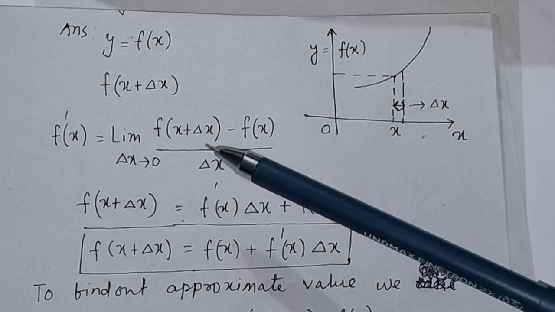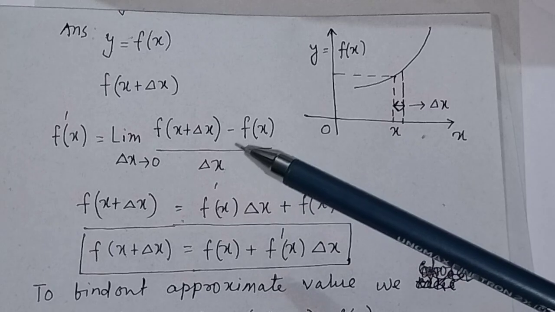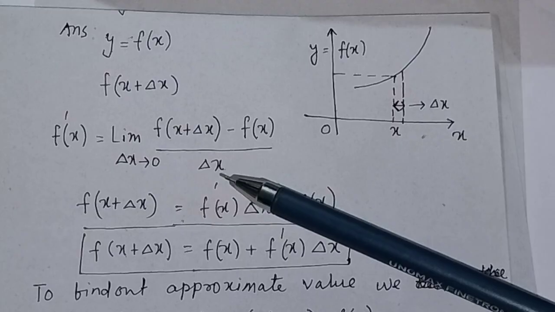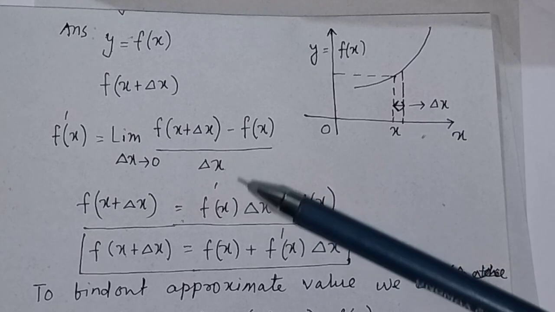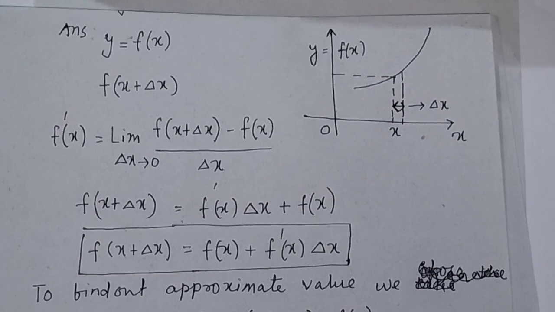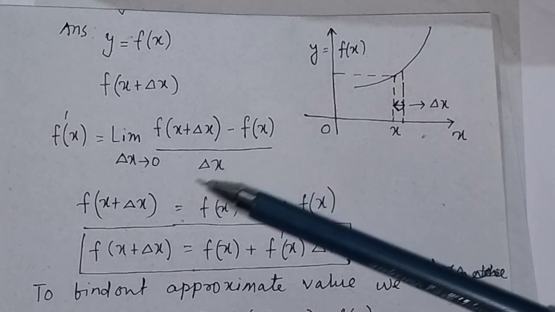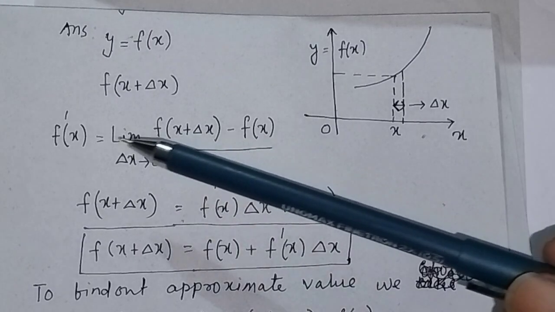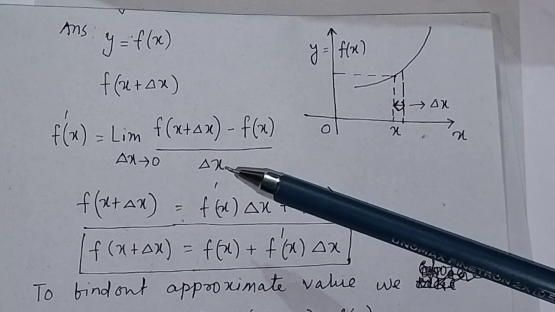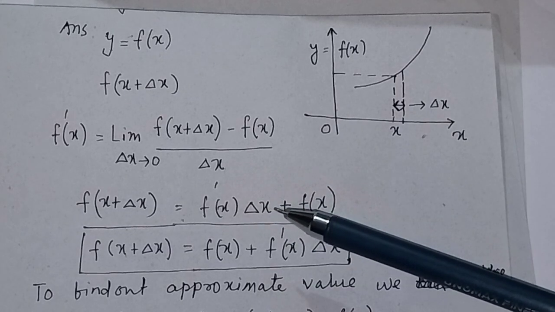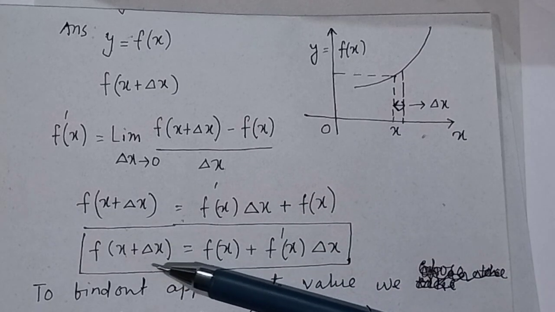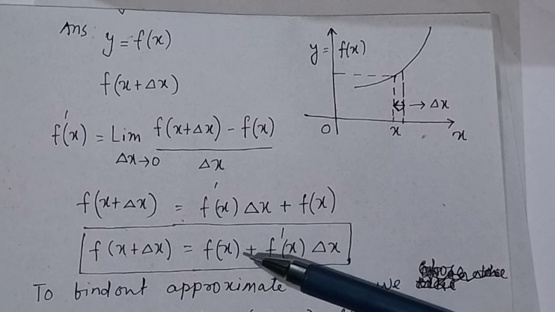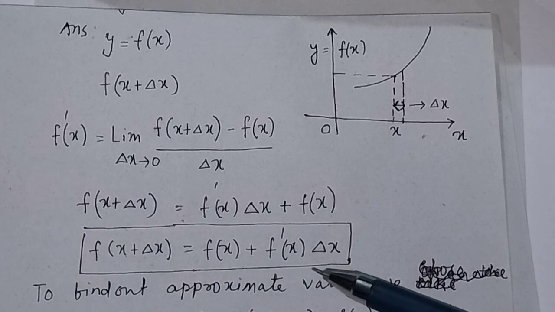So what will be f(x + Δx) minus f(x)? That will be equal to f'(x) into Δx. So you can rearrange the terms to find out the value of f(x + Δx). That means f(x + Δx) will be equal to f'(x) Δx plus f(x), or f(x + Δx) is equal to f(x) + f'(x) Δx. I have taken this term here to remember the formula.